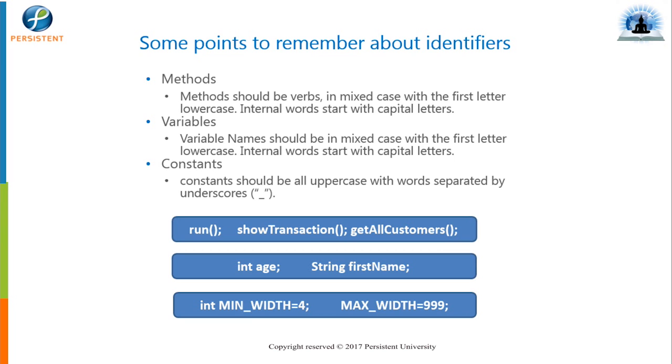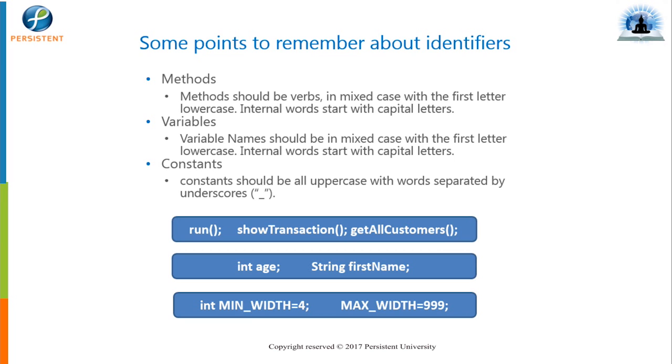The methods which we write always end with open and close rounded brackets. If we have open and close rounded brackets, then we call it a method, and that should be a verb. If you see the method names given in the blue block, they are run, showTransaction, getAllCustomers. These are mainly verbs. Observe the naming convention there: in run, everything is in lower case, followed by open and close rounded brackets and a semicolon.